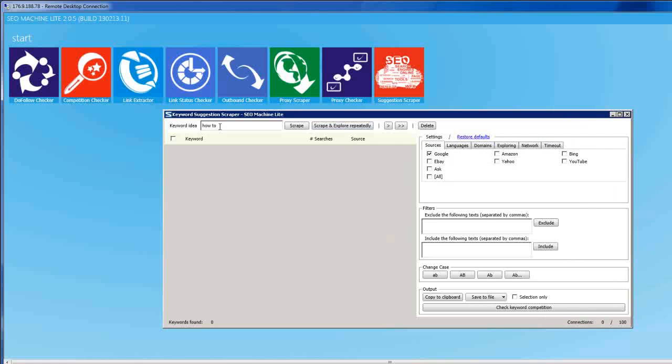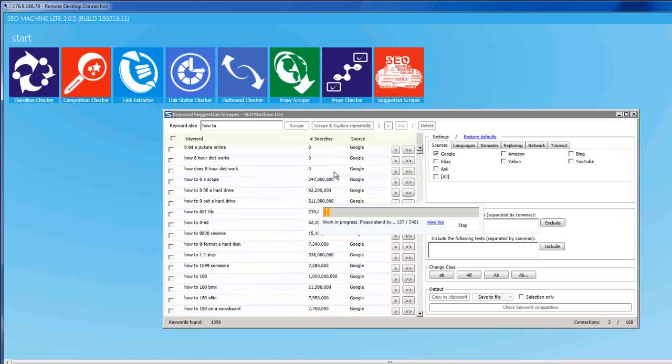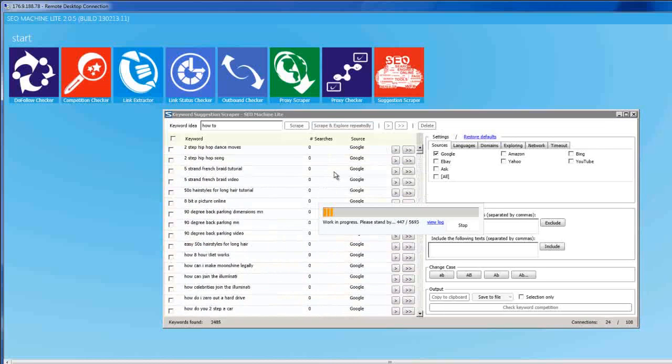Let's try this one, how to, the buying keyword. Okay, we can get a lot of keywords here, just choosing from Google.